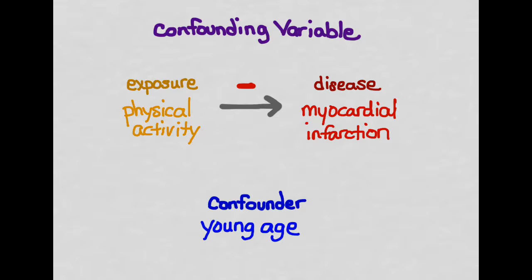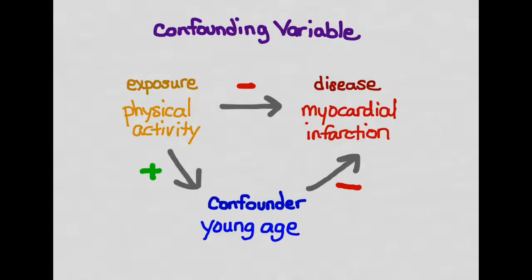So physical activity is associated with young age. I'm not sure completely this is true. I'm pretty sure it's true, but just for the sake of our example, we will say that younger people are more likely to be physically active. So there's a positive relationship there. And, of course, this wouldn't be a confounding variable unless it was also associated with the outcome. And so we also know that young age is associated with decreased risk of myocardial infarction.